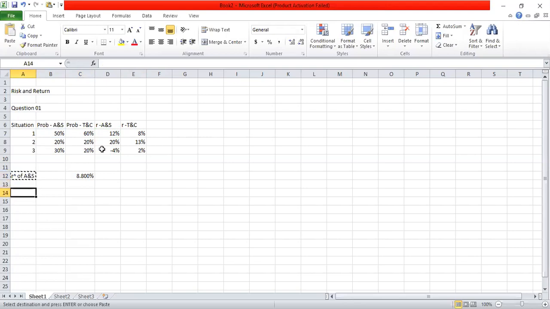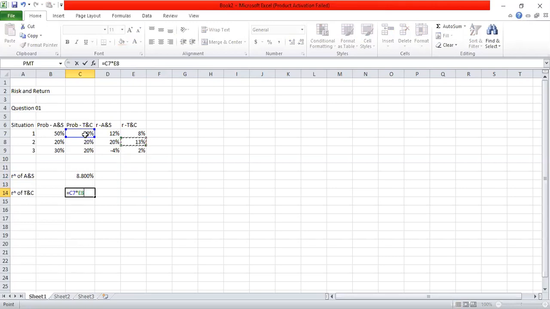Now I can calculate the expected return of T and C. That will be T and C probability for the first situation into expected return, probability for the second situation into expected return, and probability for the third situation into expected return.